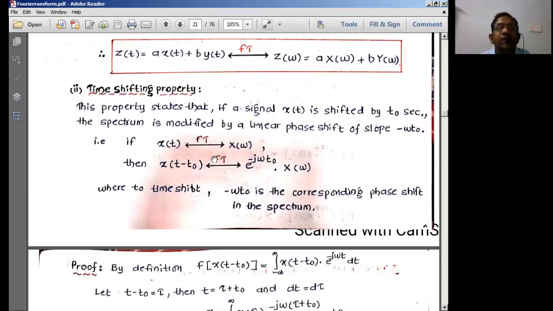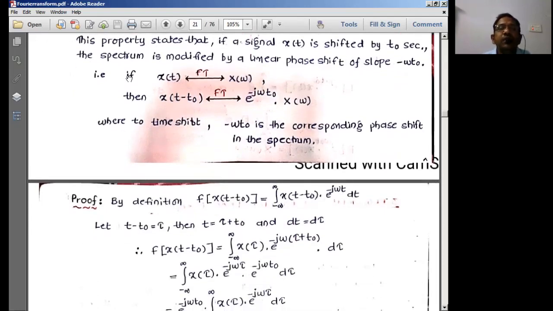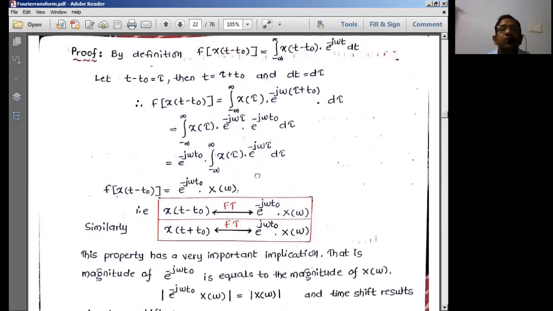Therefore, if x of t is Fourier transformable and produces X of omega, then if you write shifting on the time axis, that means x of t minus t naught, it is going to be seen in the frequency domain as e power minus j omega t naught into X of omega. So that means a time shift of t naught in the time domain is going to produce a corresponding phase shift of minus omega t naught in the spectrum of the frequency domain. That is the analysis we can do now.